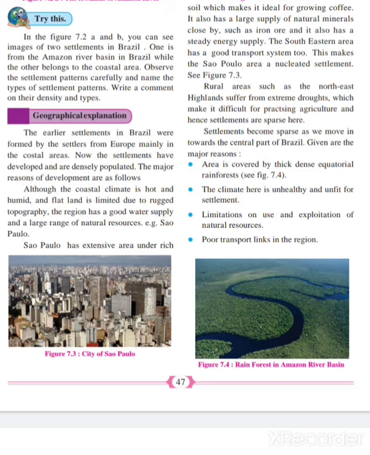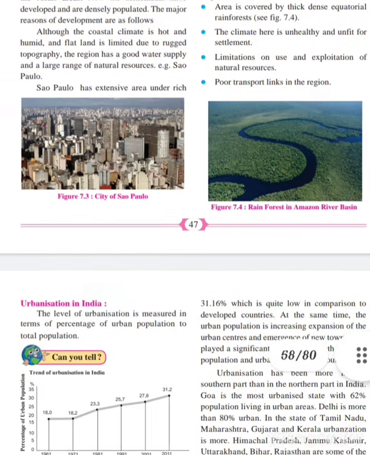You can see diagram 7.4, the rainforest in the Amazon river basin, how the rain is coming and how the forest has occupied a beautiful environment.